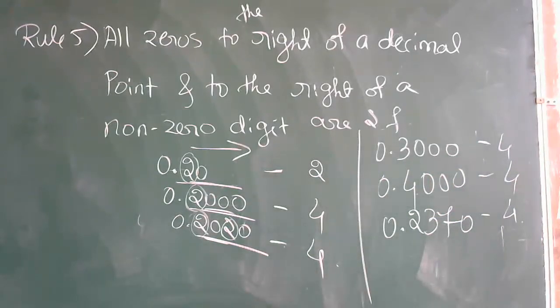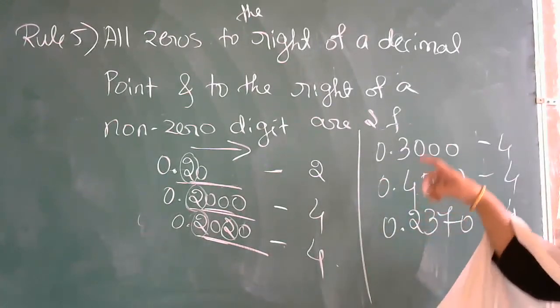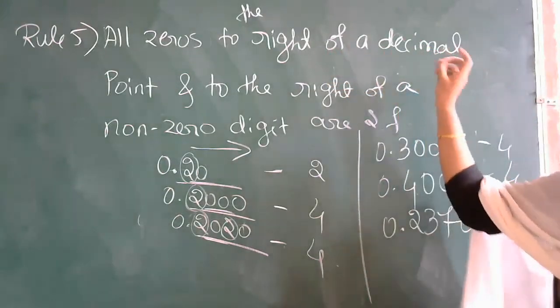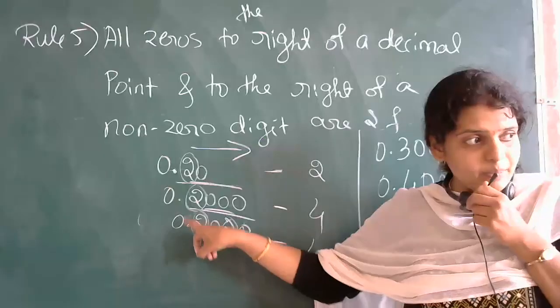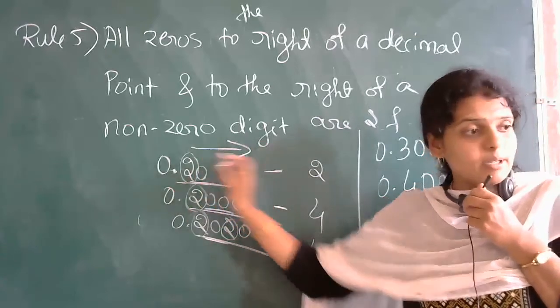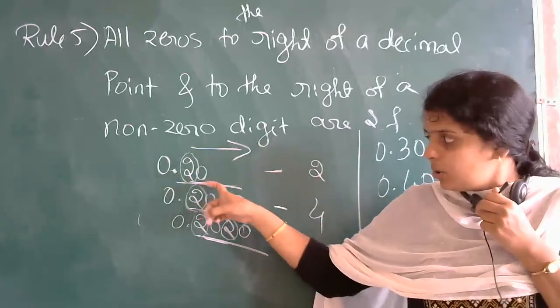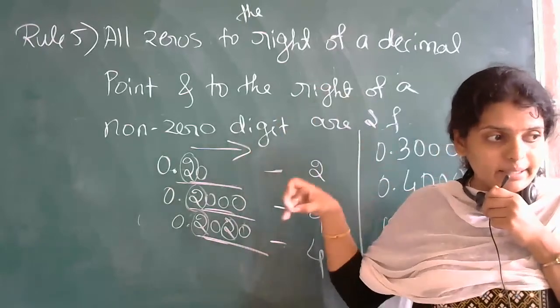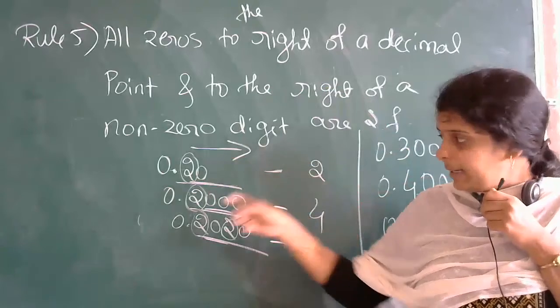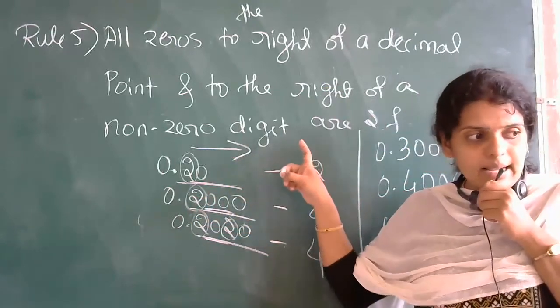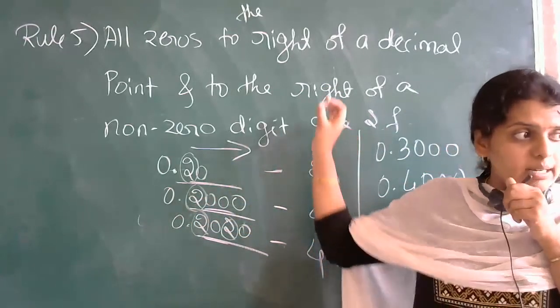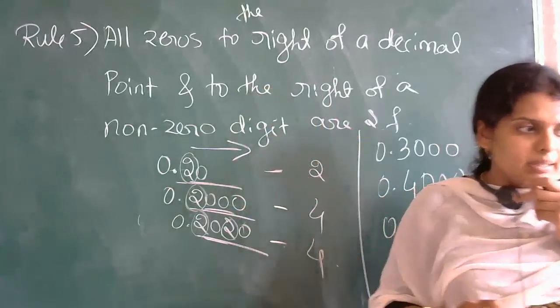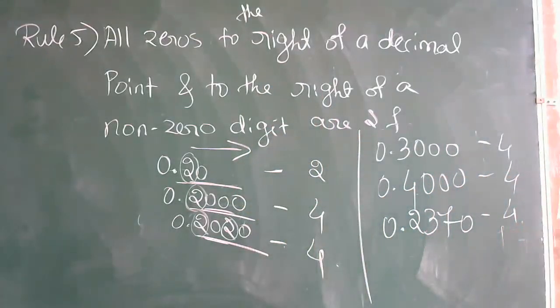Once again, which last one? Mehek, last one? No, 4, 4, 4 only. See, all zeros to the right of a decimal point. Here you can see your decimal point. This is your decimal point. This is the right side of the decimal point. So, to the right side of the decimal point, if zeros are there at the end, those zeros we consider as significant figures. If you don't understand the statement, go through the example. With the example, it will be easy for you to understand.